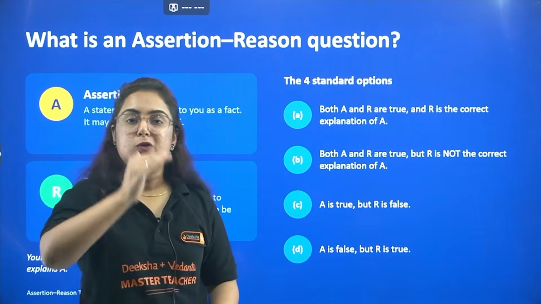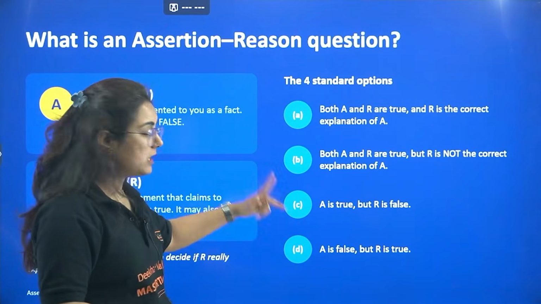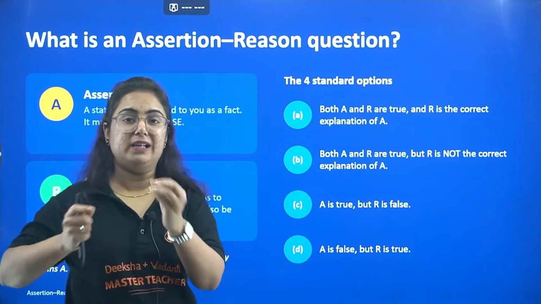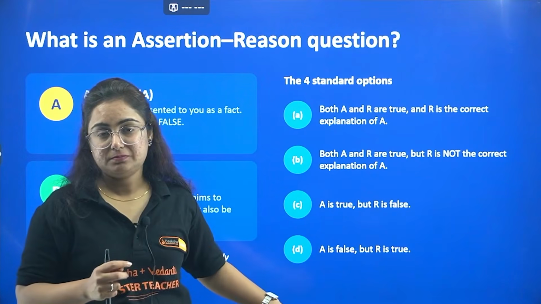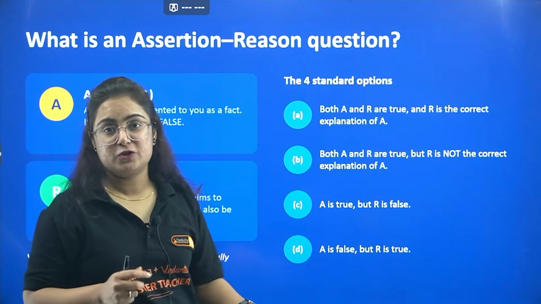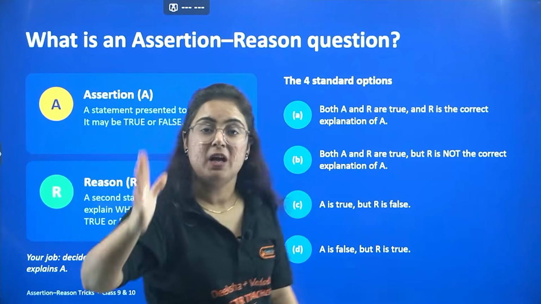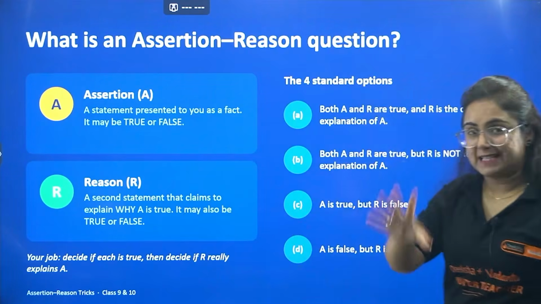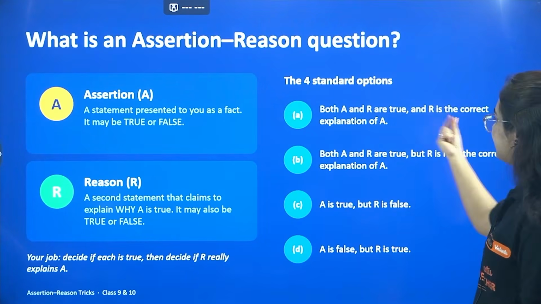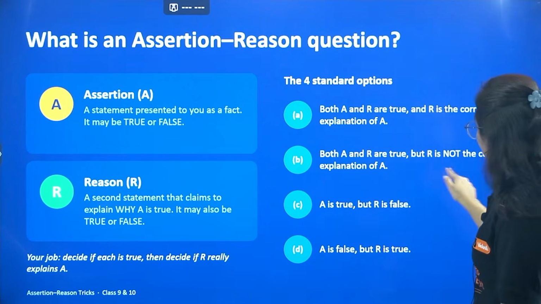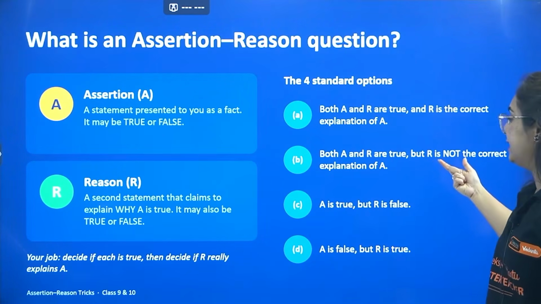But many times I have seen, just to confuse you, either these two statements are switched or changes are made in the statements. Please beta, pay attention while reading the options too. Don't make a pre-assumption in your mind that the options will be the same every time. Yes, but the majority of times, that is 99%, the first option is both A and R are true and R is the correct explanation of A. The second is R is not the correct explanation of A. Please read 'not' carefully, and hence I have written it here in caps.